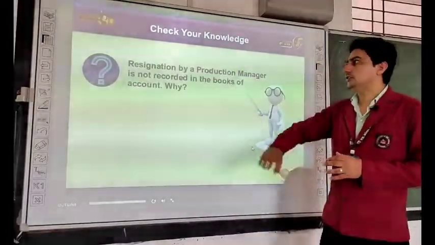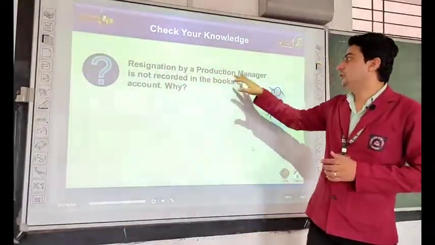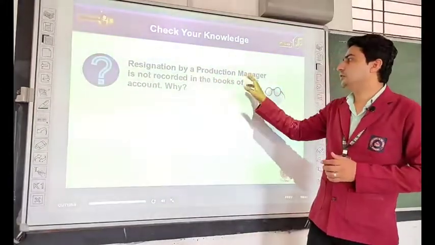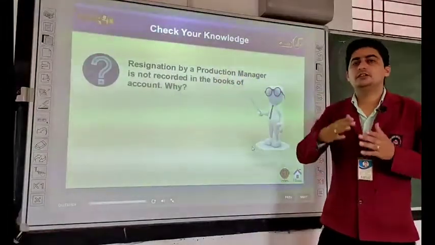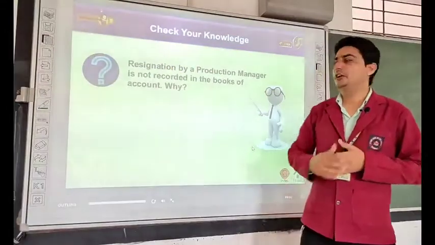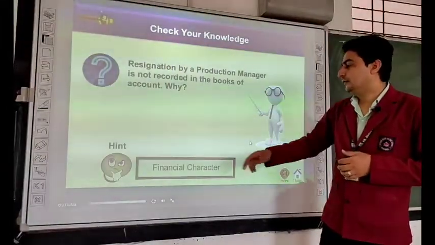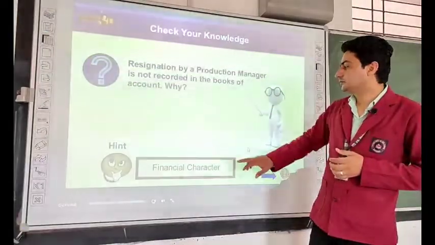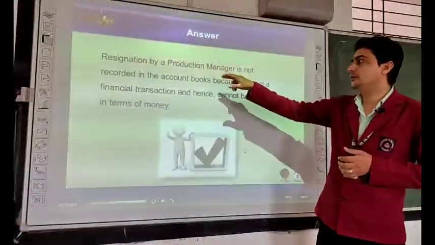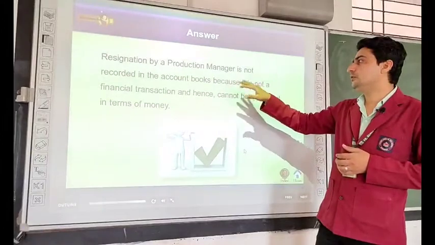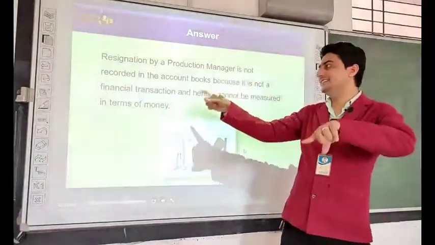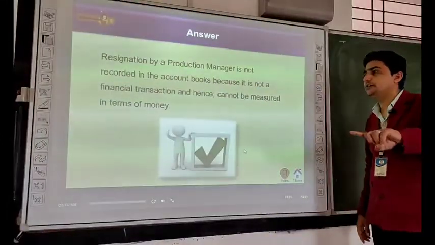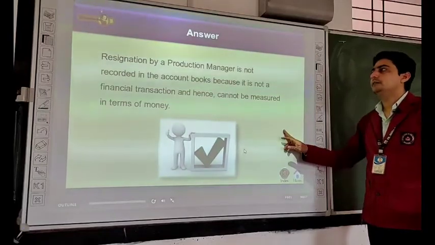Check your knowledge. Resignation by a production manager is not recorded in the books of account. Why? Because it cannot be measured in terms of money. Financial character is not there. Resignation by a production manager is not recorded in the books of account because it is not a financial transaction and hence cannot be measured in terms of money.